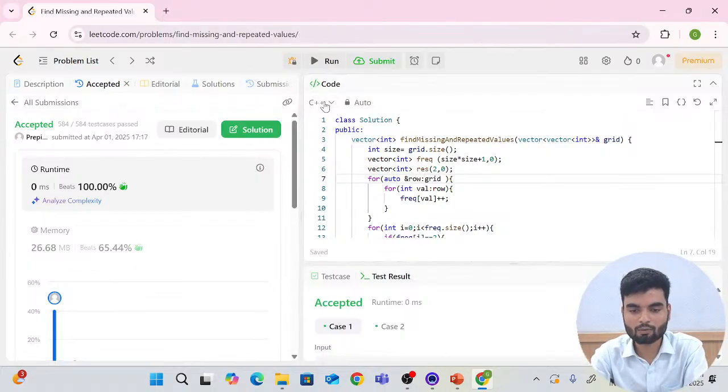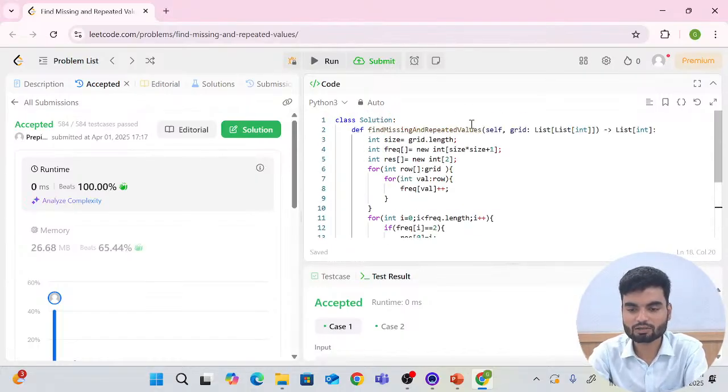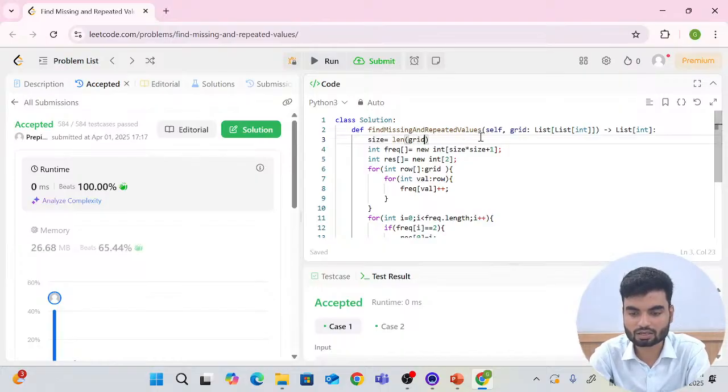Cool. Now we'll write the same code in Python as well. I'll go here and change it in Python. You don't have the length method directly here, and the data type also. So I'll write size equals len method. We have to calculate the length. I'll write grid, that is a list here. And again, you don't have this, but you will do multiplication for having the size. So I will remove this.